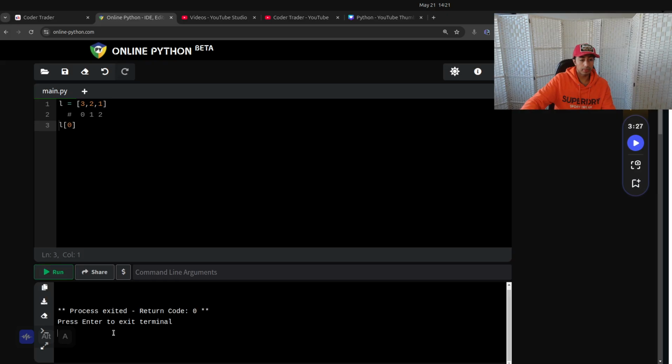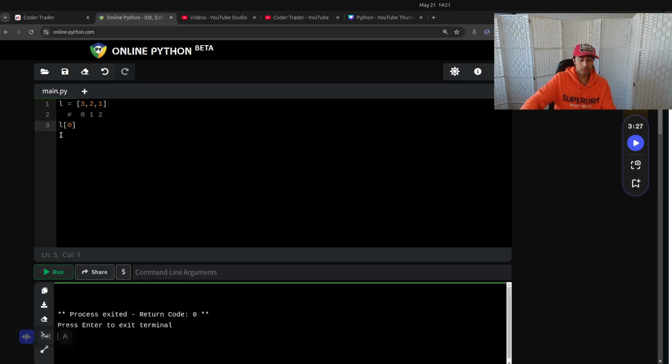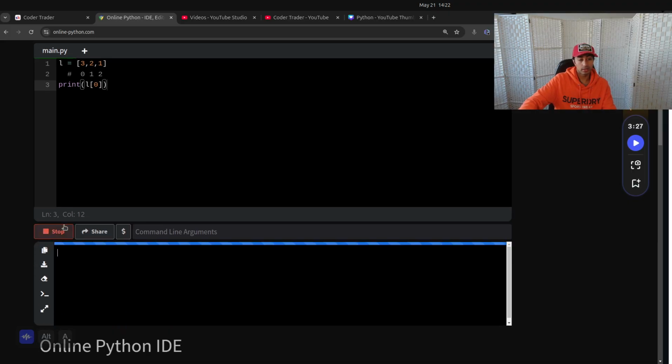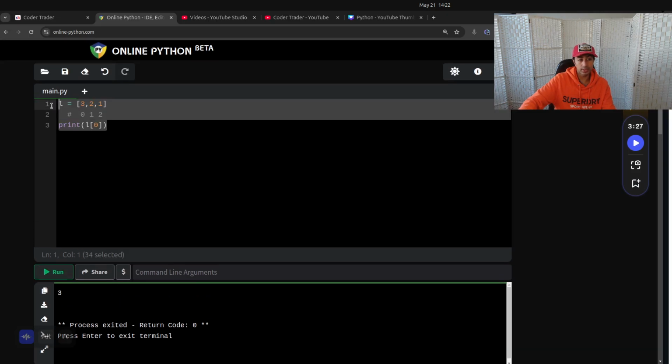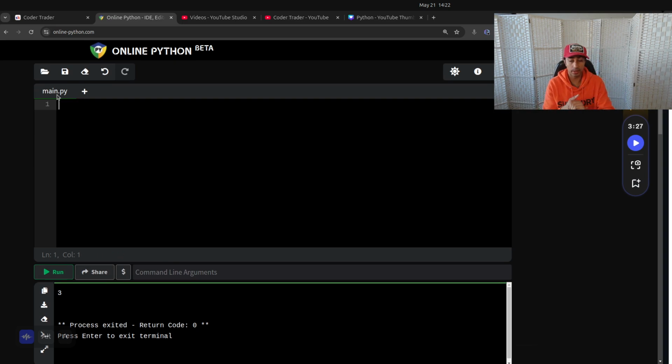So you need to print things here. This says, from the list called L, select the 0th element, which is the first element. And we get the 3. Just a little side tangent, that's how you can access certain things in these so-called sequence types.